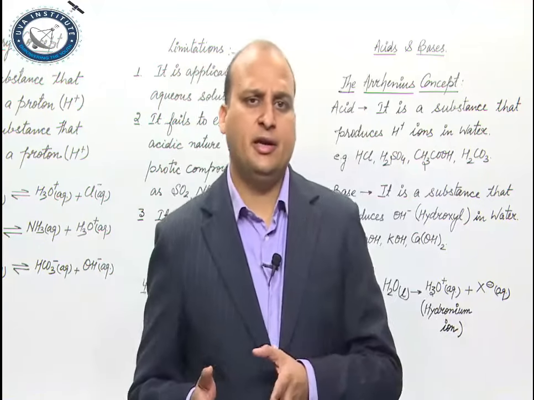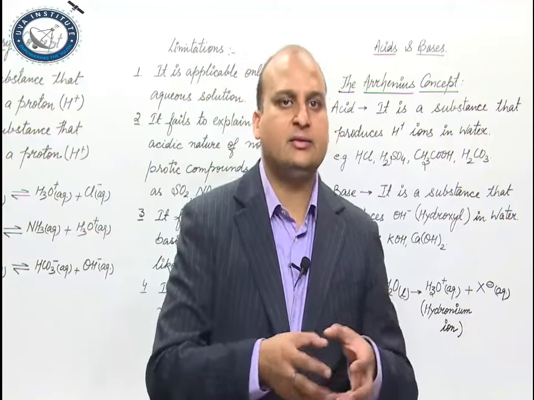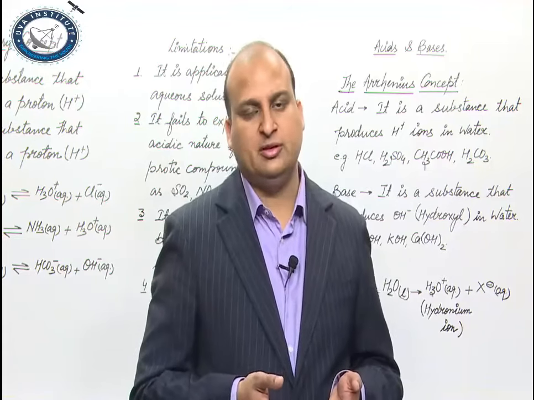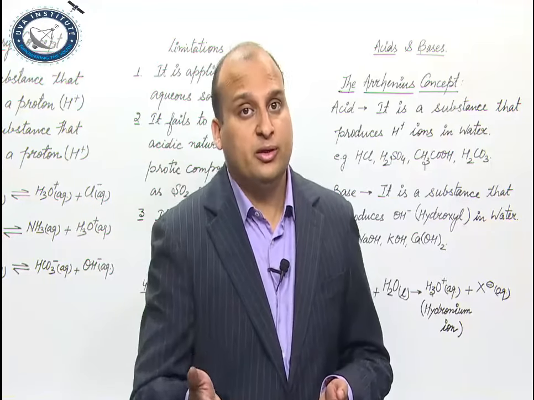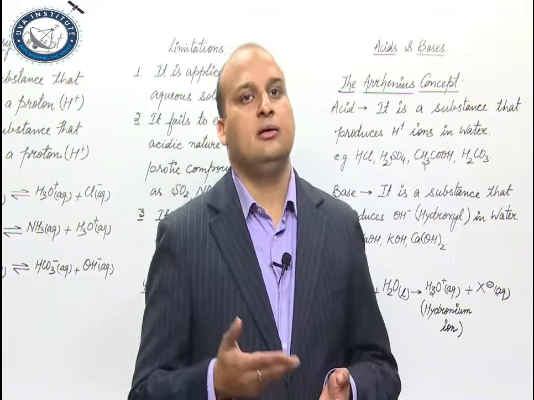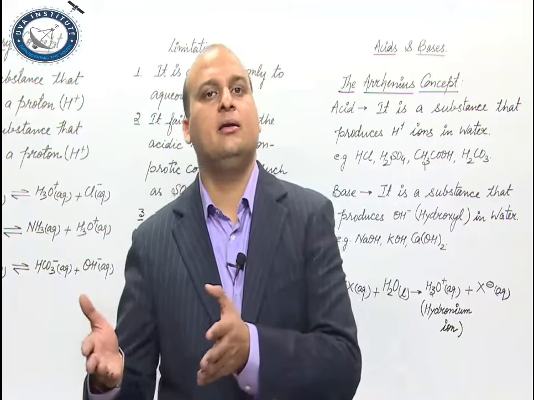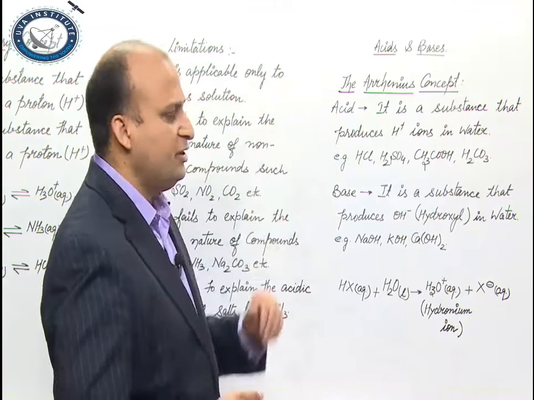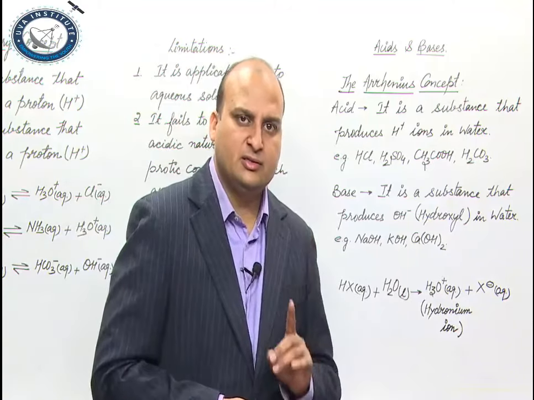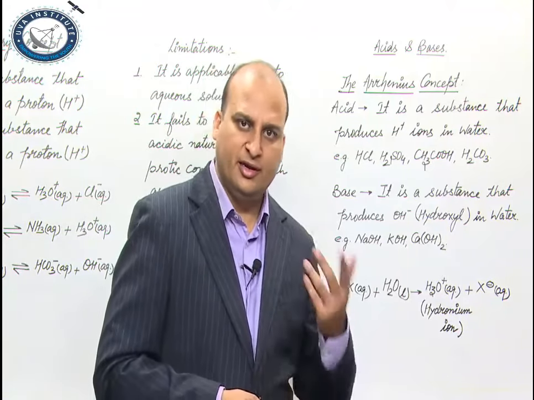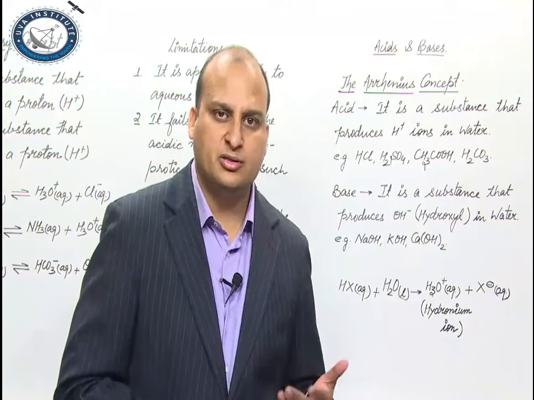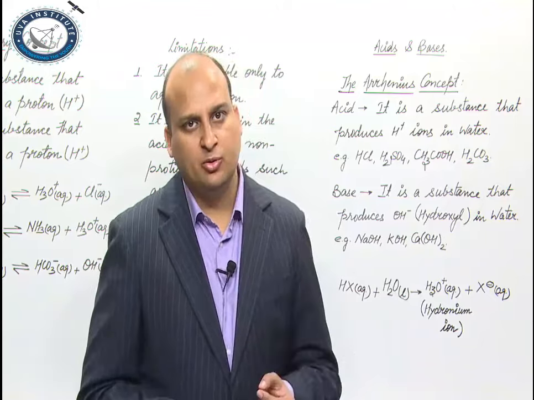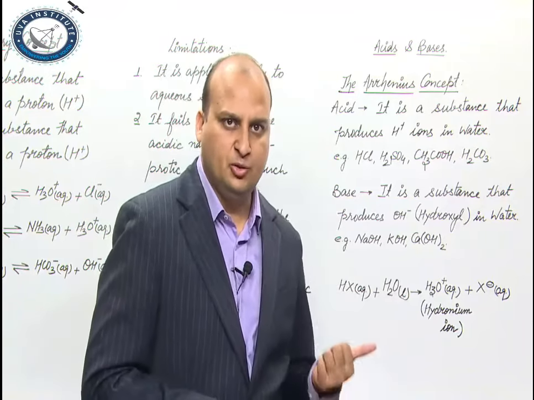We have to differentiate between acids and bases. I mean to say, whatever compound is given to you, you need to know whether it is an acid or it is a base. क्या है वो, acid है या base है, right? Let's start. There are three theories primarily. First is the Arrhenius theory or Arrhenius concept. Second is Bronsted-Lowry concept, and the third one is Lewis concept. We will talk about all the three in this video.